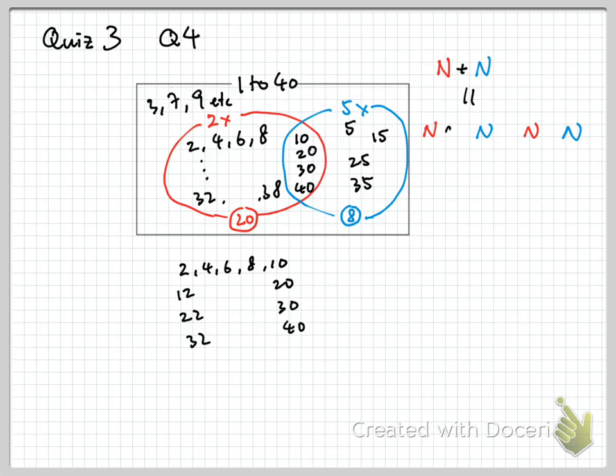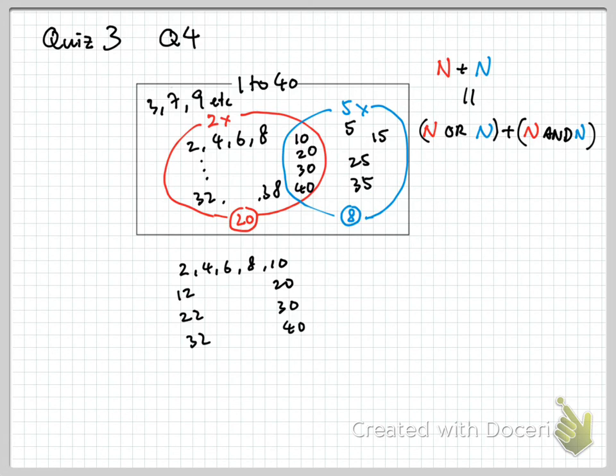This is or, this is and, still not enough. Okay, so that is the Venn diagram principle. The number in the red circle plus the number in the blue circle equals the number of red or blue plus the number of red and blue.